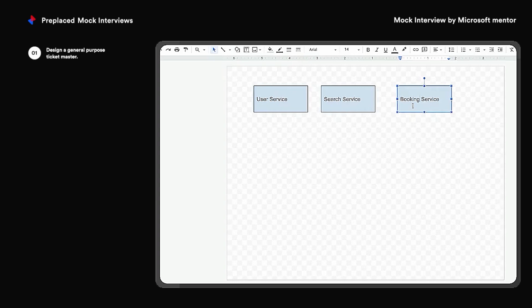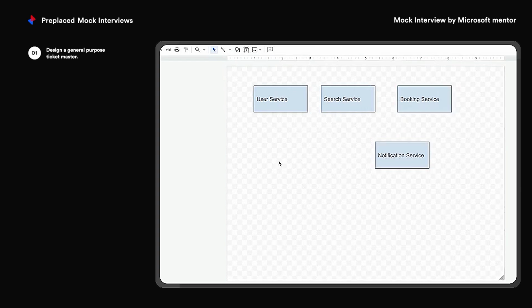So search and select, then I'll call it booking service. There should also be a notification kind of mechanism, so let's go for that. And that also would be a payment service.